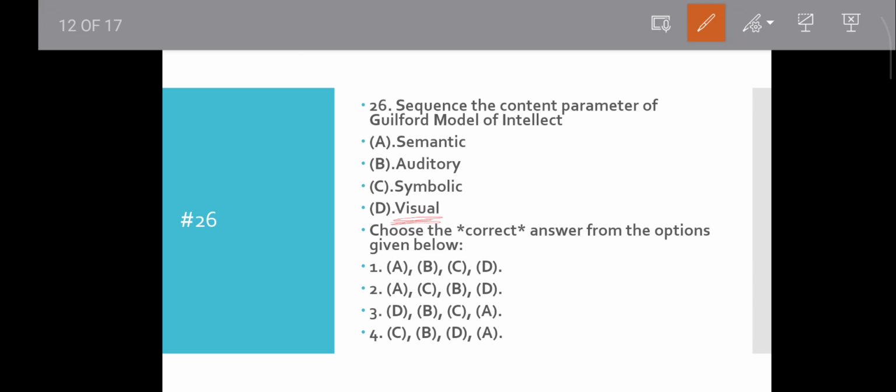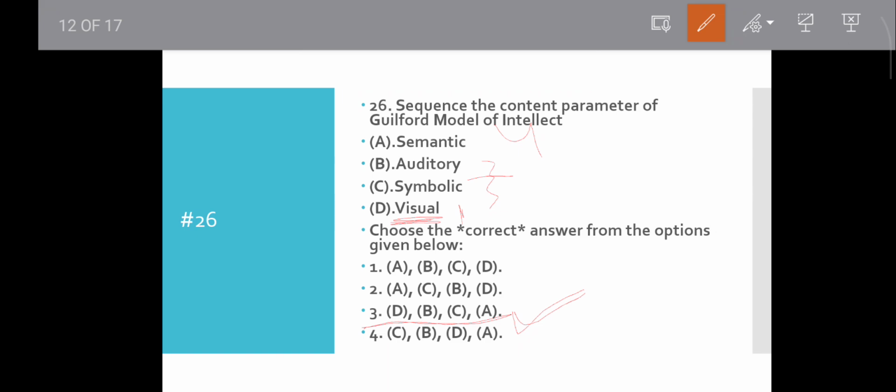Then second will be auditory. Then symbolic will be third. Then fourth will be systematic, sorry, semantic. So D, B, C, A. Option 3 will be the correct answer. Why are the others incorrect?